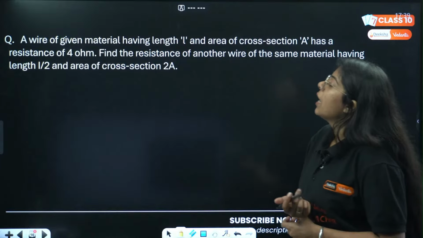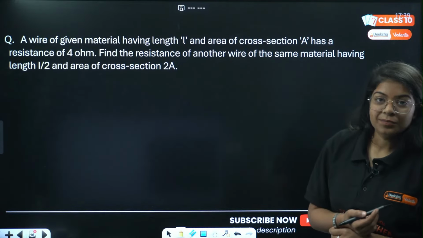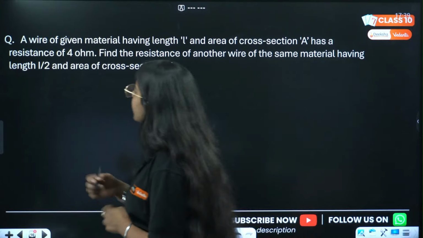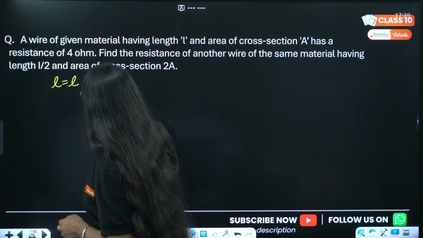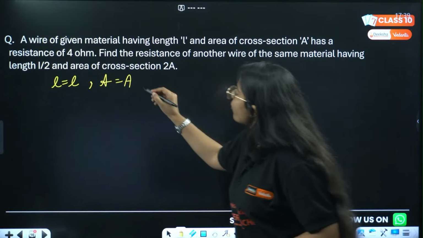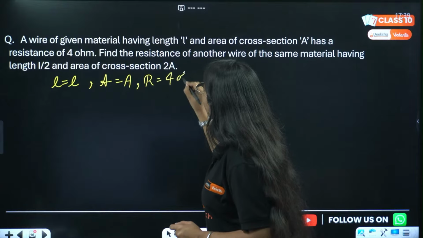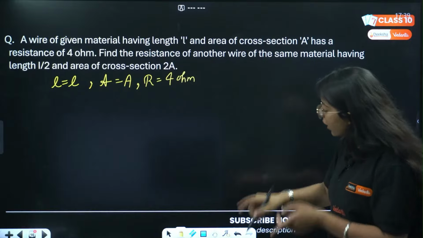Chalo, a wire of given material having length L and area of cross section A. So we have a wire, its length is L and its area of cross section is A. It has a resistance of 4 ohm. Its resistance is also given, that is 4 ohm.